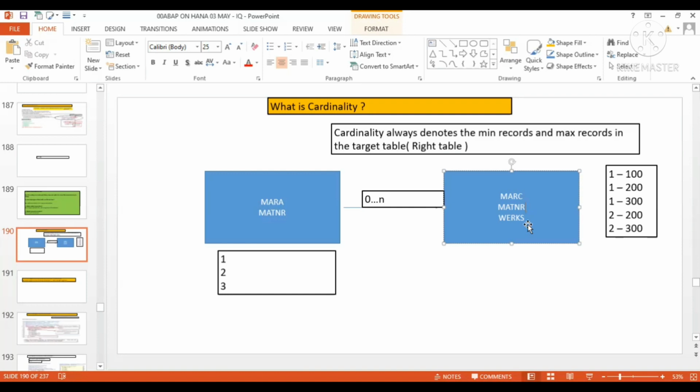So Mara, Marcy, this is 0..n. For purchase order header and purchase order item, there it's 1..n. T005 and T005S. This T005 table is for what, Vishal? Country and region table.